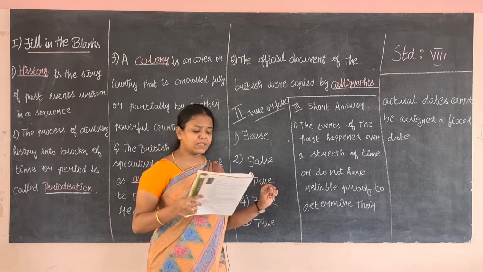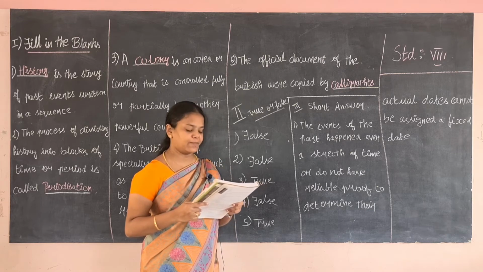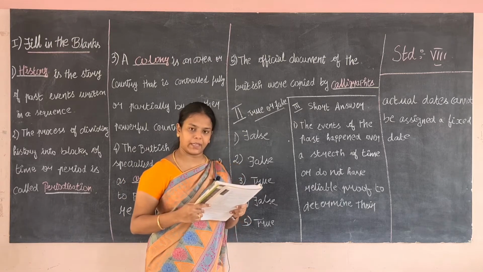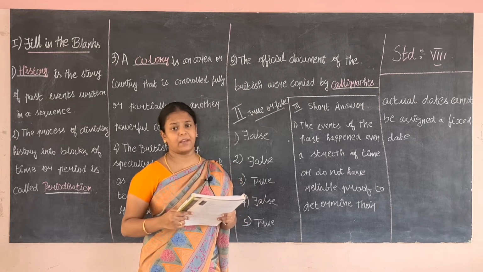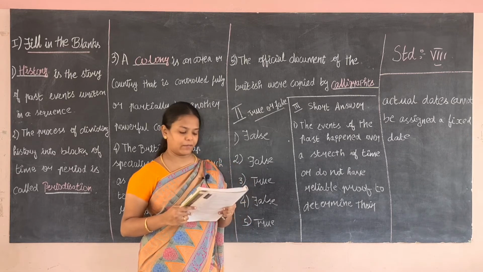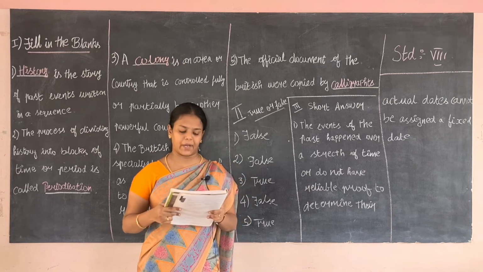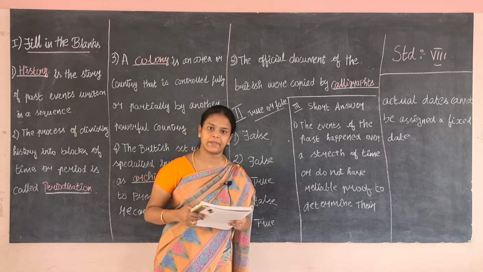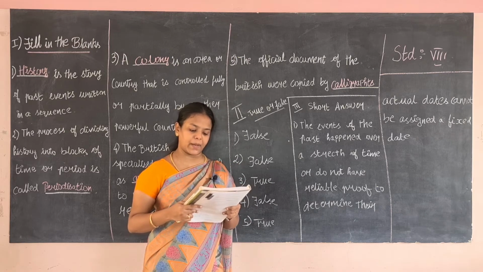Next, the third one, Lord Mountbatten was the last viceroy in India. Next, the fourth question is, census operations are held every 5 years. Are they held every 5 years? No, they are not held every 5 years. It is done only according to population growth. So, census operations held every 5 years is false.